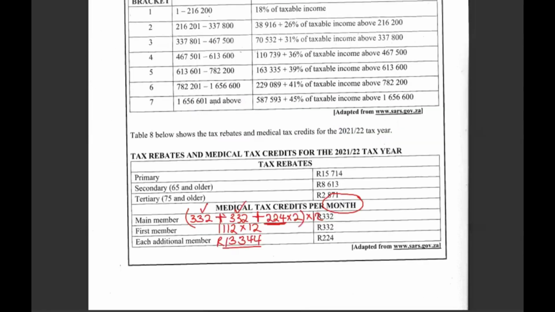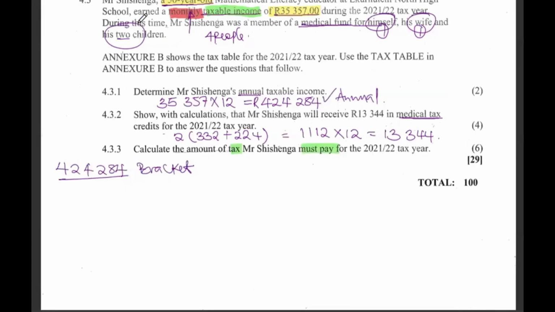When we come to the table, we look critically and we see we are looking at 424,284 rands. All right.